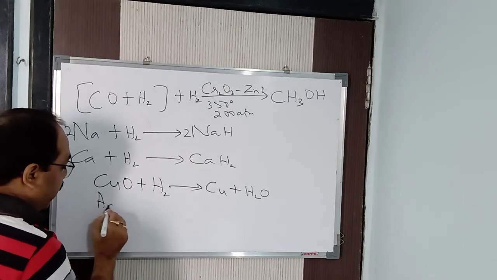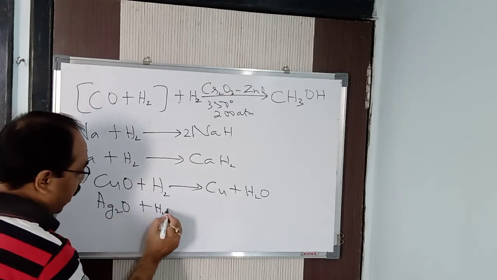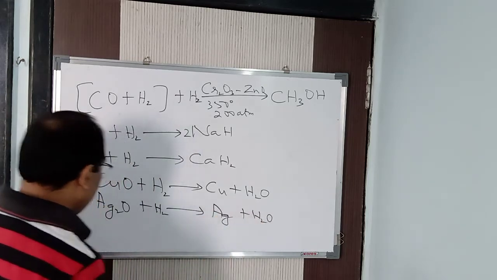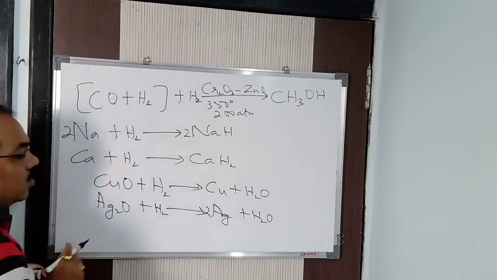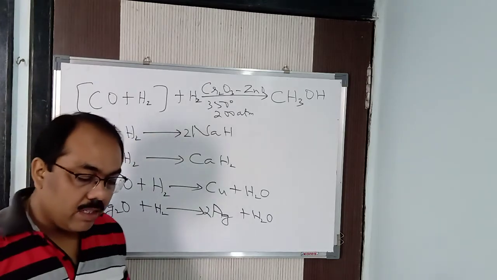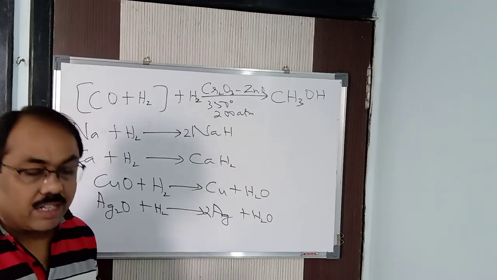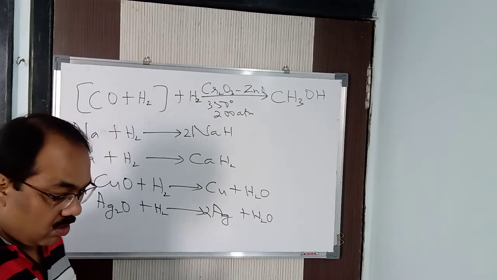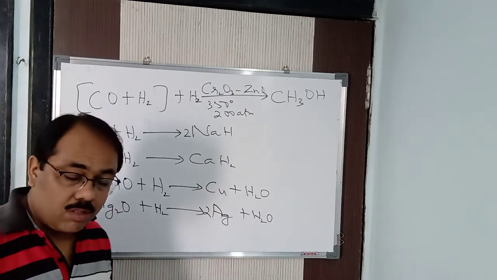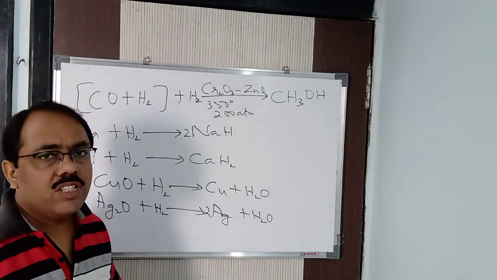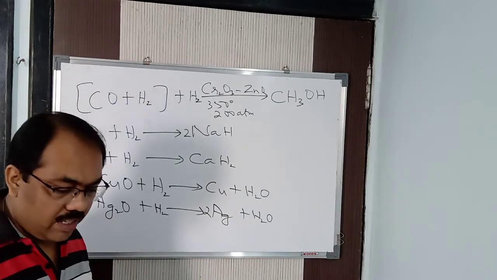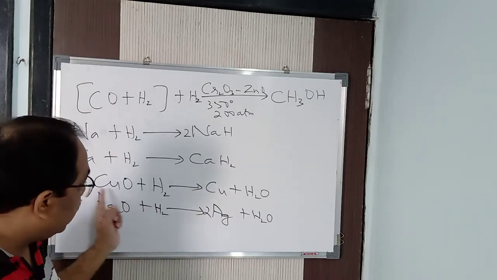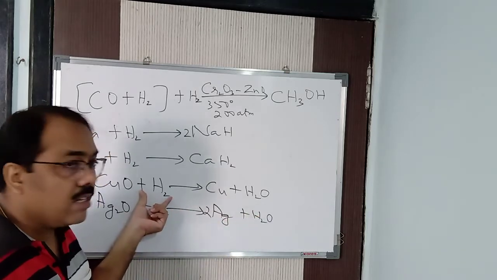Again I repeat. Suppose I take silver oxide plus hydrogen, then I will be getting silver plus water. So 2Ag plus H2O. In this way, when oxides like silver oxide, mercuric oxide, cupric oxide or cuprous oxide, of metals which are lower in the metal activity series and less reactive in nature, are reduced using hydrogen, this reaction is called a reduction reaction, where hydrogen acts as a reducing agent.